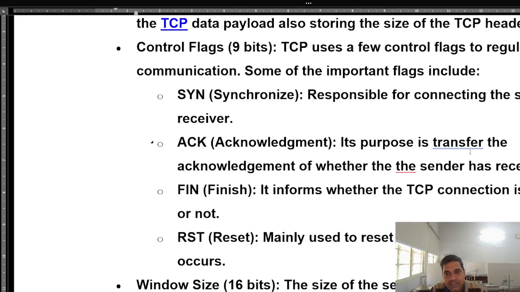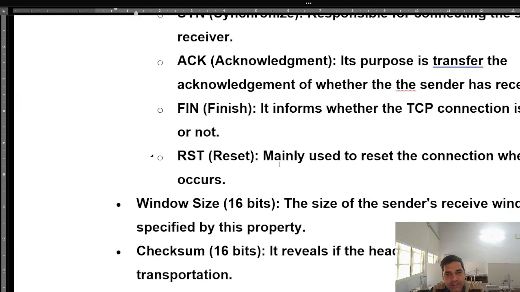Acknowledgement, its purpose is to transfer the acknowledgement of whether the receiver has received the data or not. That is the acknowledgement, used in the ACK bit. FIN, finish, it informs whether the TCP connection is terminated or not. Finish means if the data transfer is over, it will make this bit high. RST means reset, mainly used to reset the connection when an error occurs. Suppose any error occurs, so the RST bit will be sent to establish the connection again.